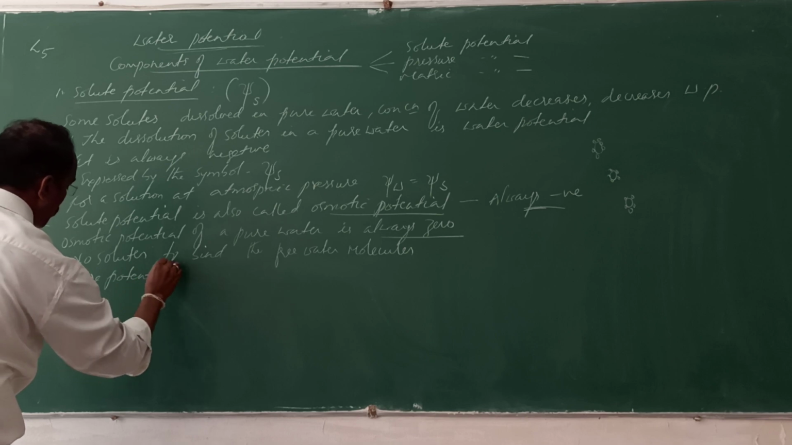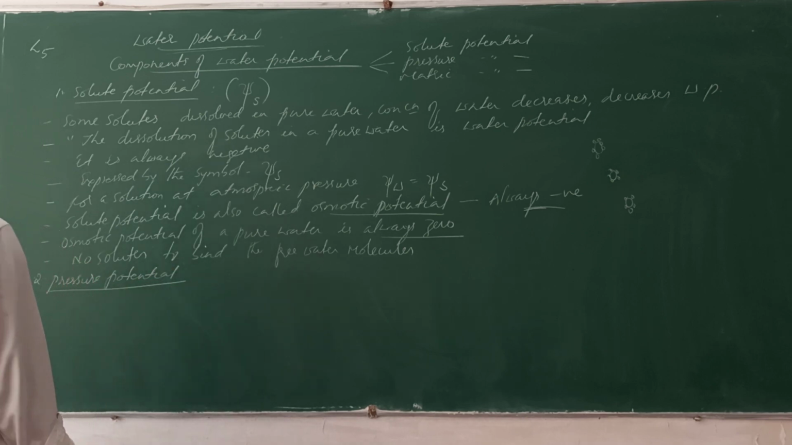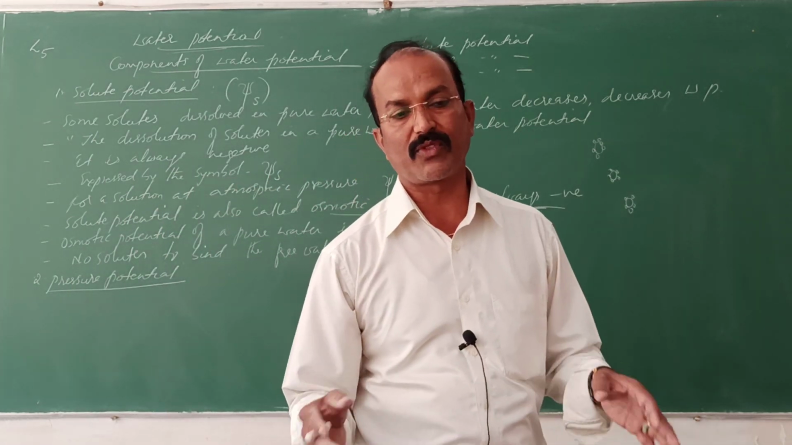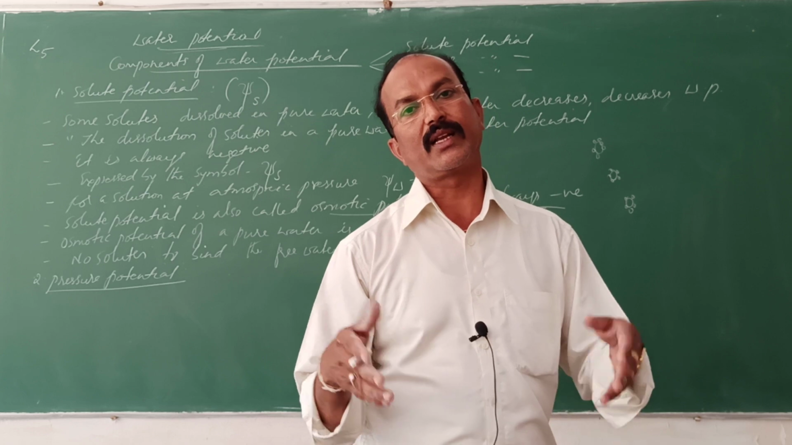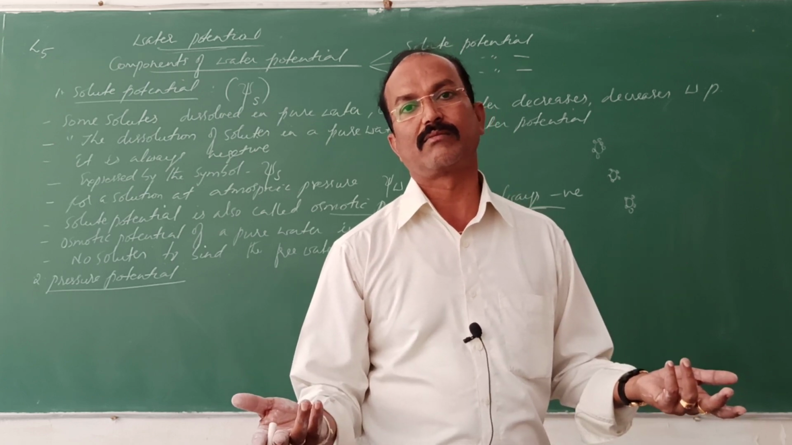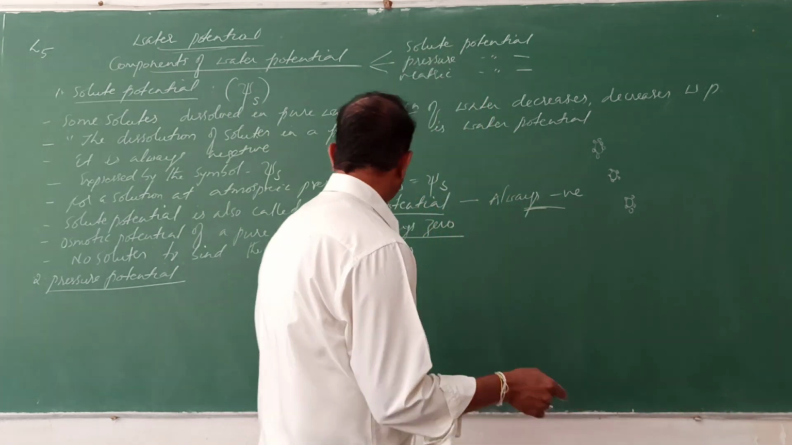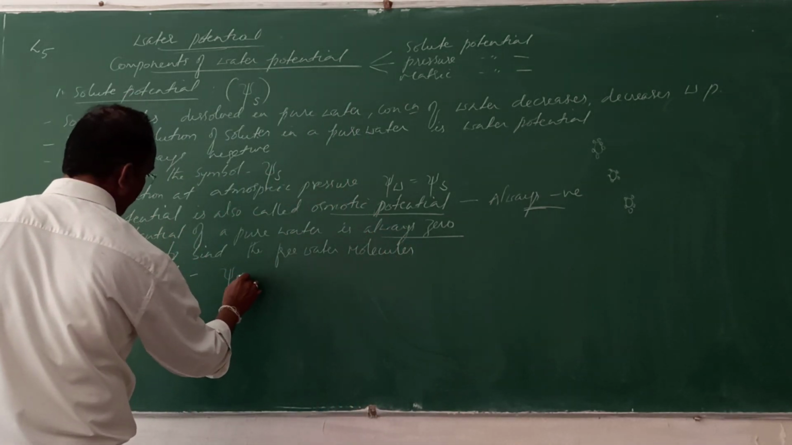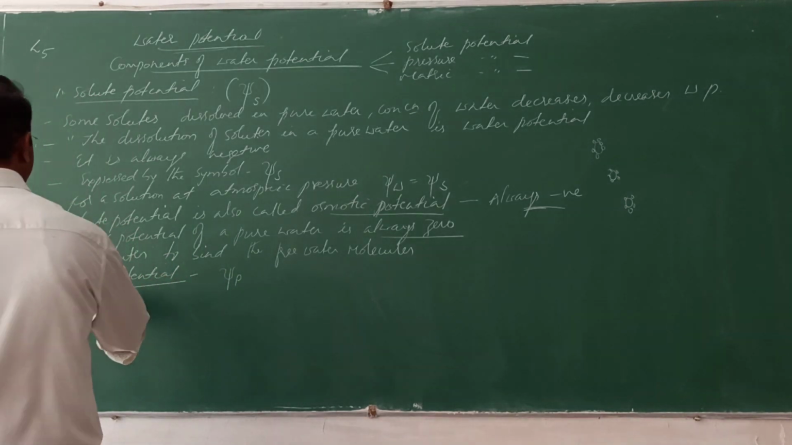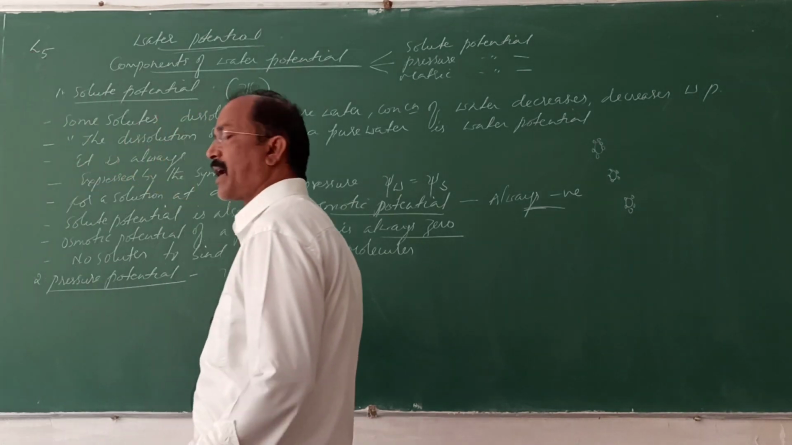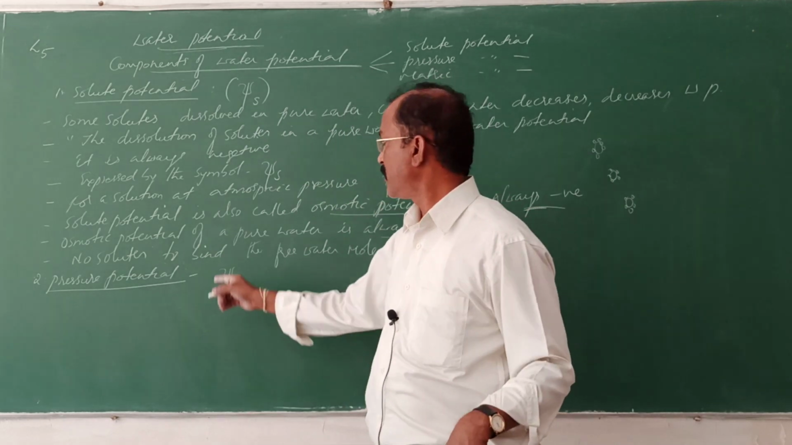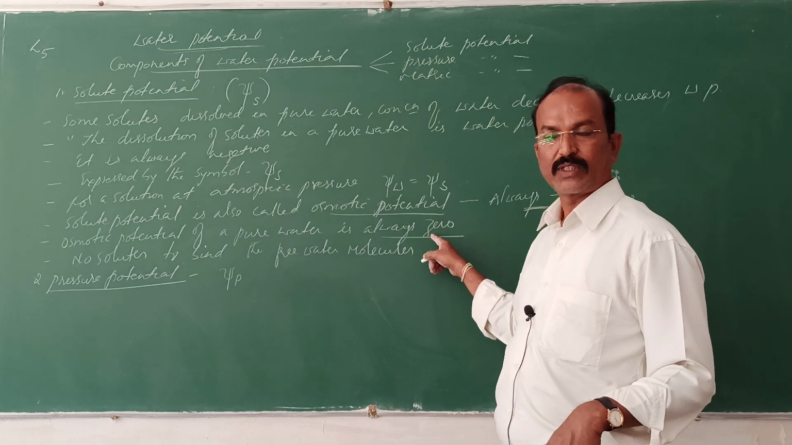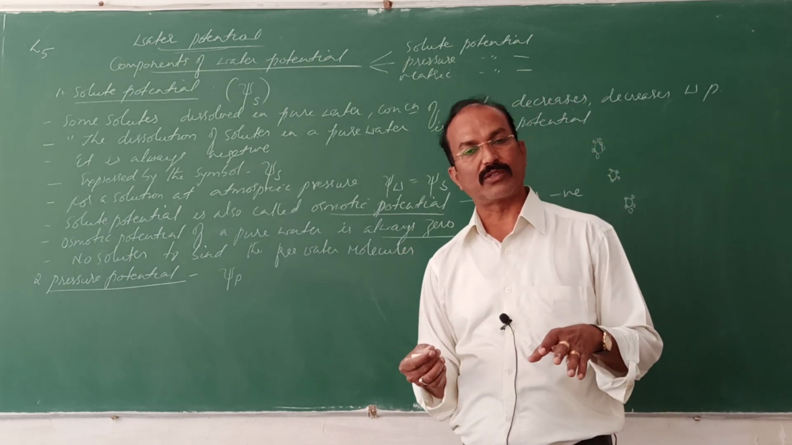I think you understood about this solute potential. In pure water, when solutes are dissolved, the free energy of the water molecule will decrease, and the negativity increases. Now pressure potential, which is expressed by the symbol psi p. If pressure is applied to pure water, the osmotic potential will always be 0. There is no net movement of these molecules, understand?